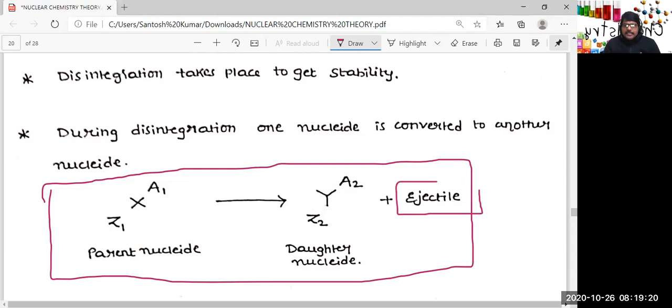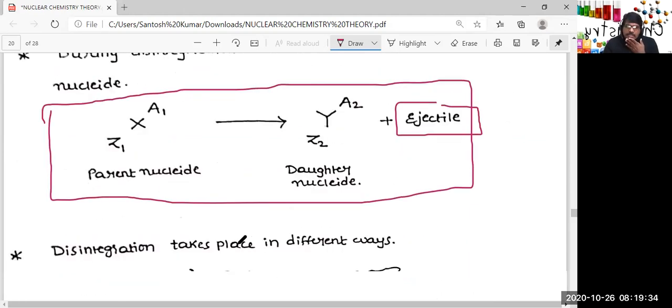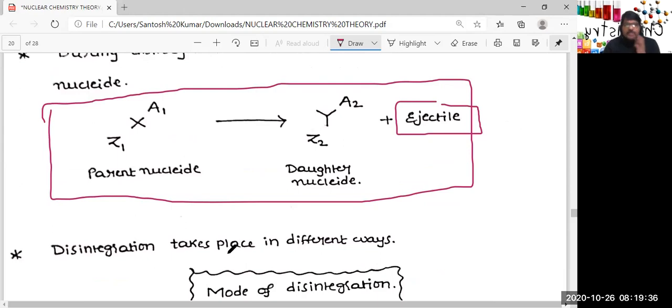It may be an alpha particle or a beta particle. Sometimes alpha or beta emission is followed by gamma emission, and due to gamma emission there is no change in the nuclide. We'll discuss all those things, the primary effects and secondary effects, and how disintegration takes place.